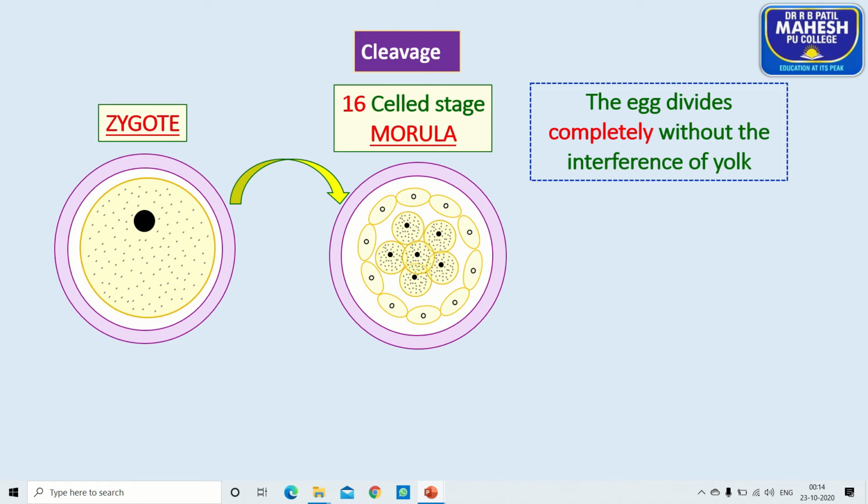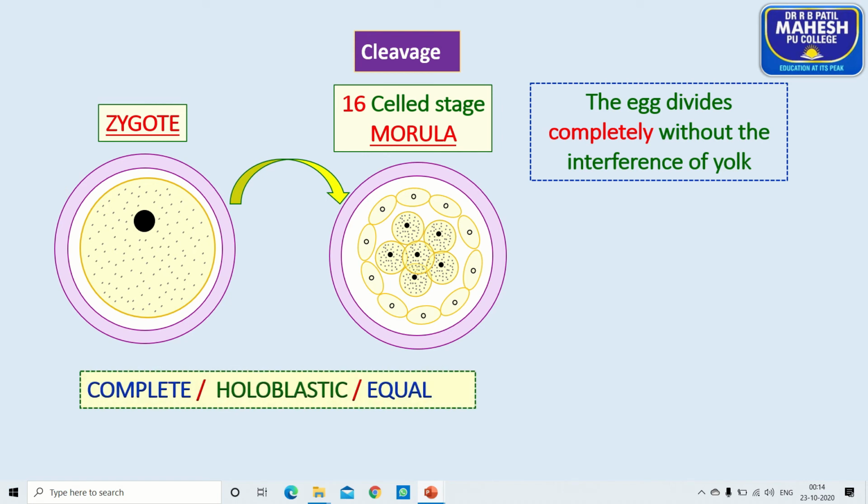The egg divides completely without interference of yolk. This we call holoblastic division, holoblastic equal type of division, or complete type, because the entire cell divides. If incomplete division takes place, that is called meroblastic cleavage. In case of human embryonic development, the cleavage is complete, holoblastic, equal.